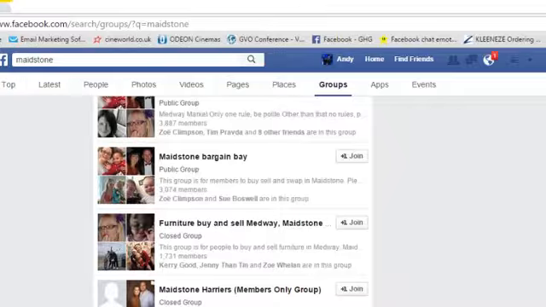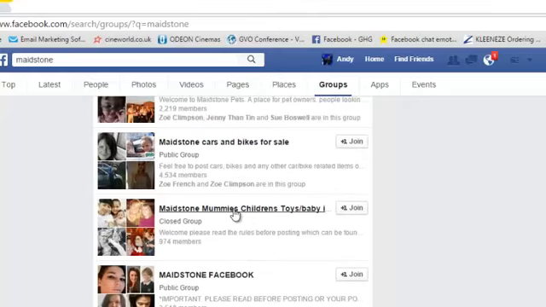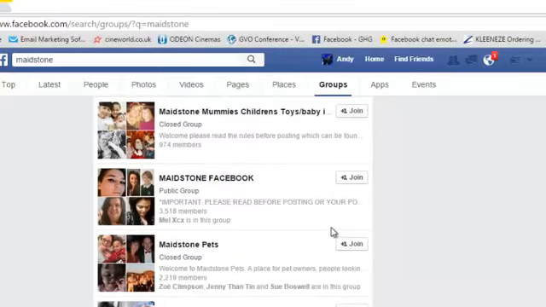When you're looking to join a group, here's Maidstone Facebook, 3,500 members, and you simply click join. It's as simple as that. Now, it's worth mentioning at this point, not everybody's going to accept you straight away.